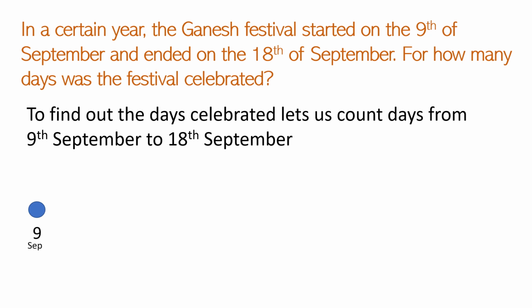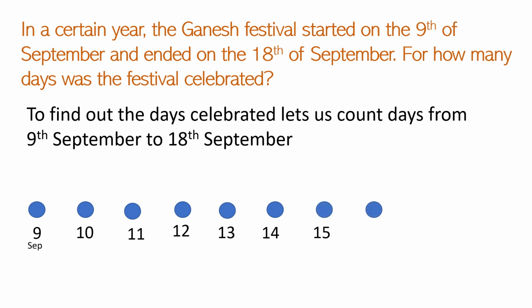Now I will put the dots till 18th September: 10th September, 11th, 12th, 13th, 14th, 15th, 16th, 17th and 18th September.